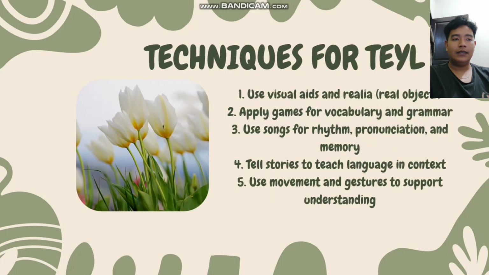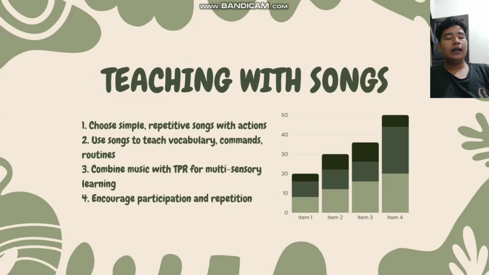And then the next one is techniques for TEYL. The first one is use visual aids and realia, like a real object. Second one is apply games for vocabulary and grammar. Use songs for rhythm, pronunciation, and memory. And then the next one is tell stories to teach language in context. And then the last one is use movement and gesture to support their understanding. And then next one is teaching with songs.